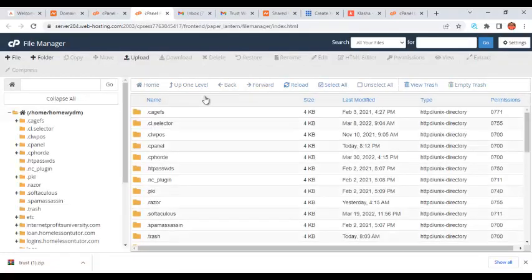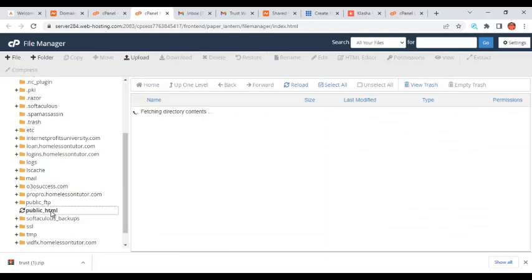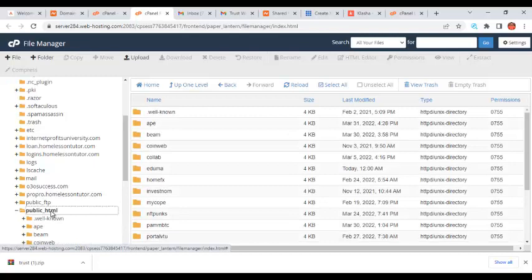The next thing you're going to do is what? Locate public_HTML. Look at it here, public_HTML. So you just make sure you click on public_HTML.